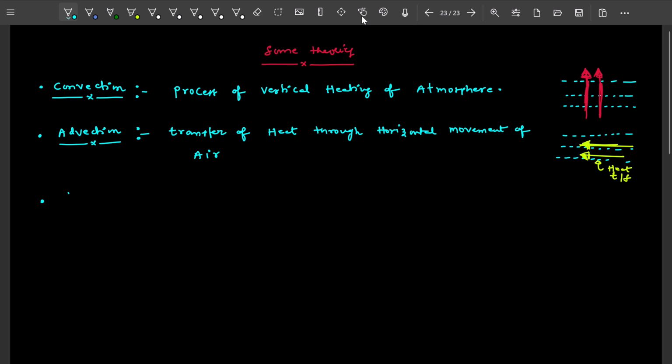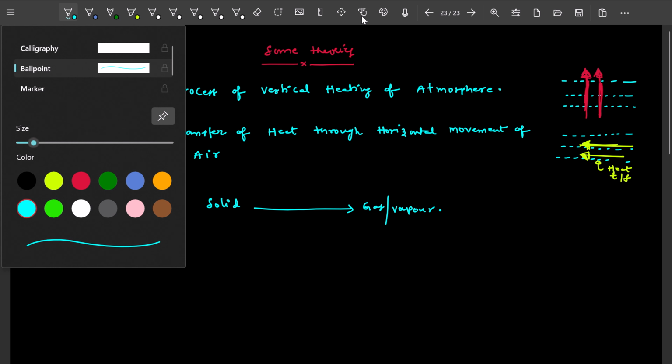It is sublimation. What is the meaning of sublimation? Sublimation is the process in which a solid is directly converted to gas or vapor. This is a phase transition.